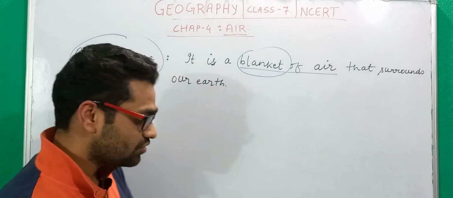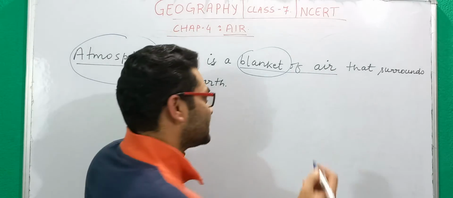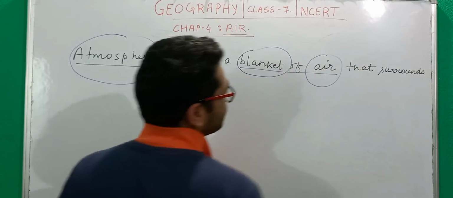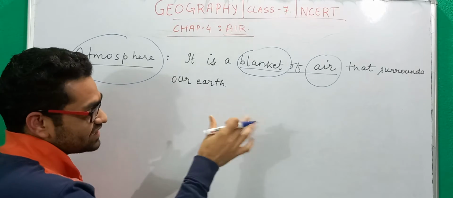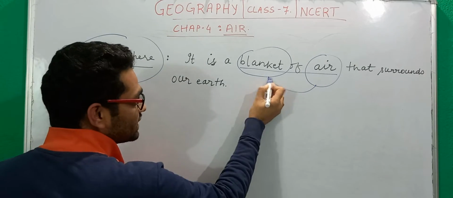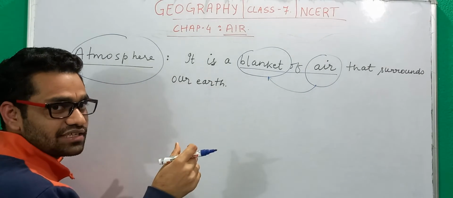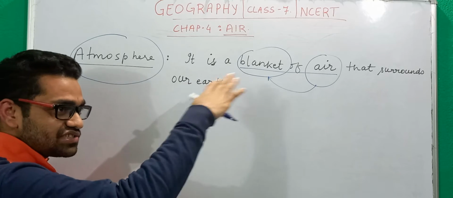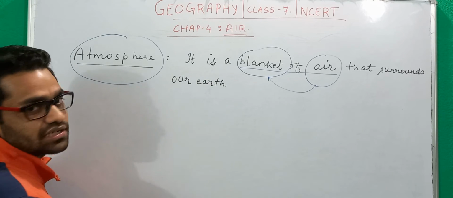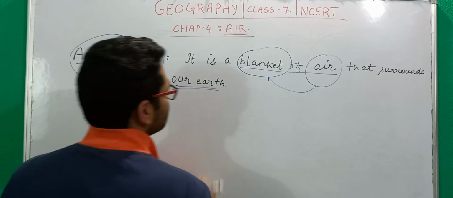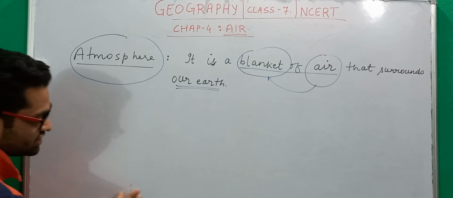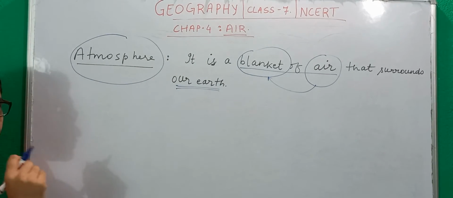Now blanket of what? This is not a real blanket. This is a blanket of air. This air that surrounds our earth acts like a blanket. So this was a basic definition of the atmosphere.